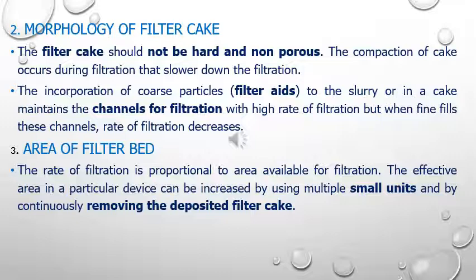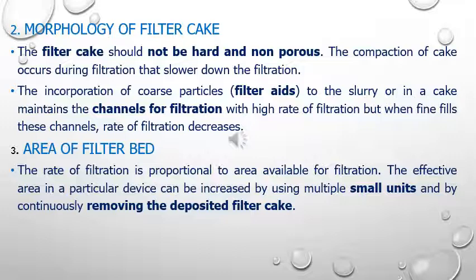When they are added on the filter media, I'm using a particular term, say filter paper. If you are using filter paper as a filter media and we add a filter aid, they will deposit on the filter paper such that they will form channels. These channels will allow the filtration.